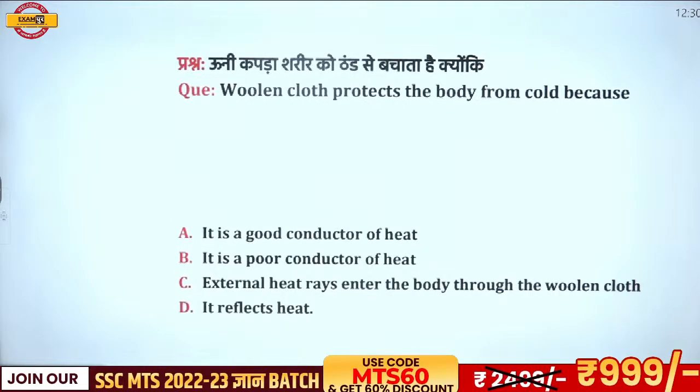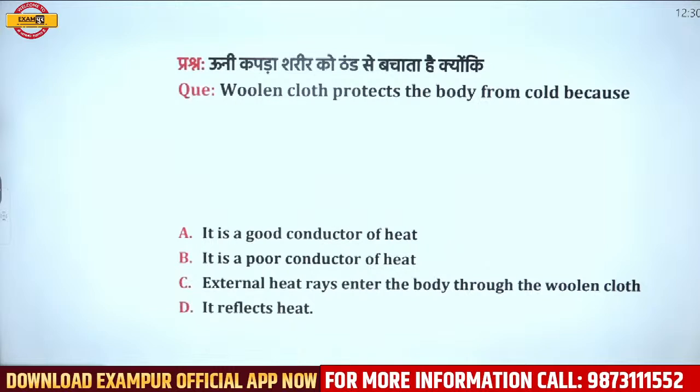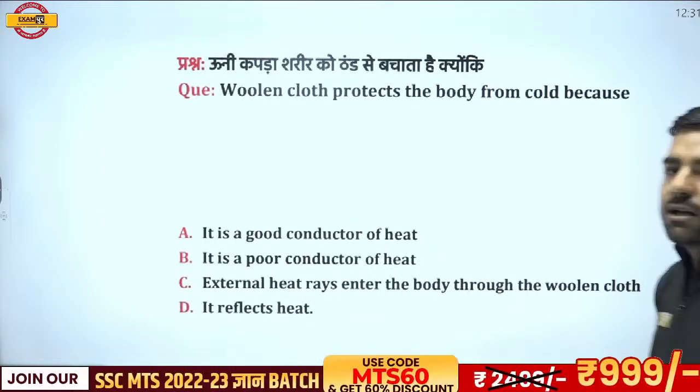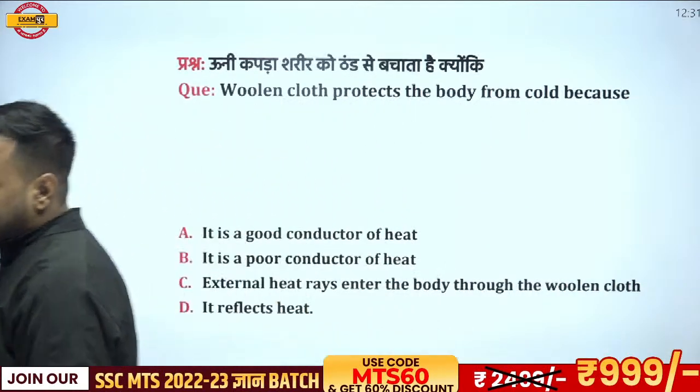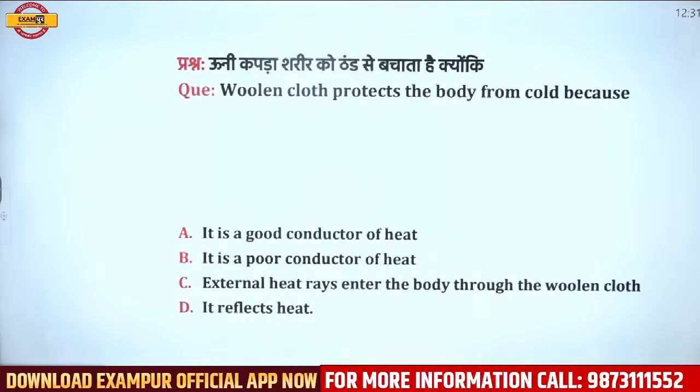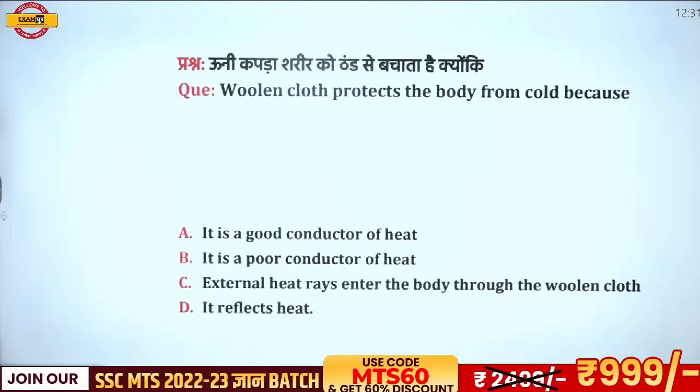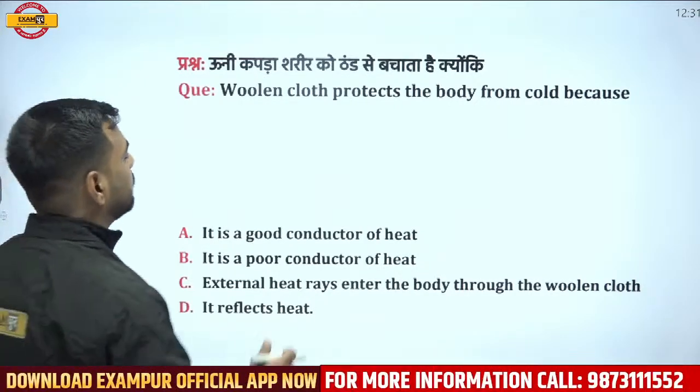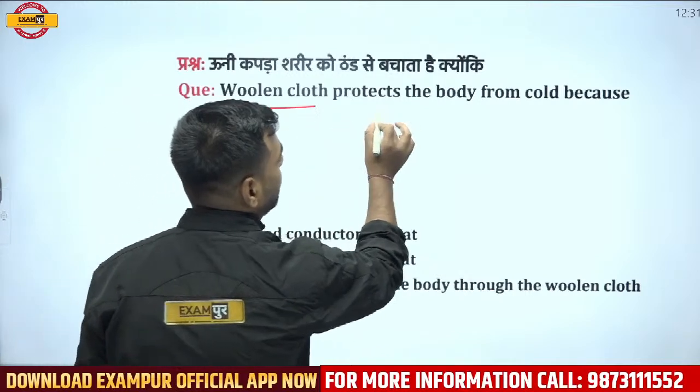Next, woolen clothes protect the body from cold because it is a good conductor of heat, a poor conductor of heat, external heat rays enter the body through the woolen clothes, or it reflects heat. What do you think is the correct answer? If I go with the logic, I can get the answer. Akhilesh and Saurav are going with option A. But just have a look: woolen clothes protect the body from cold.